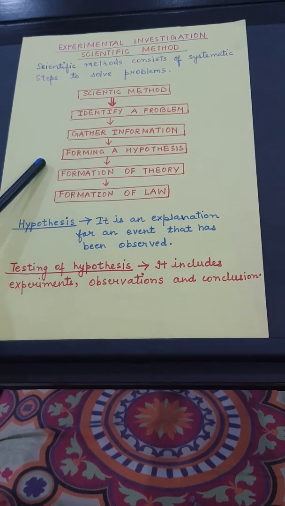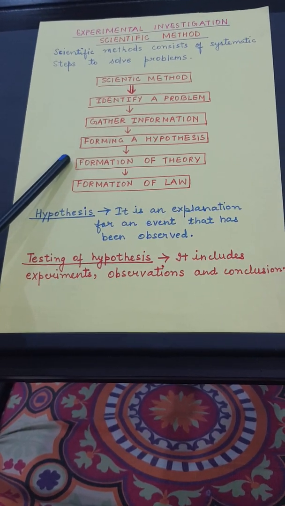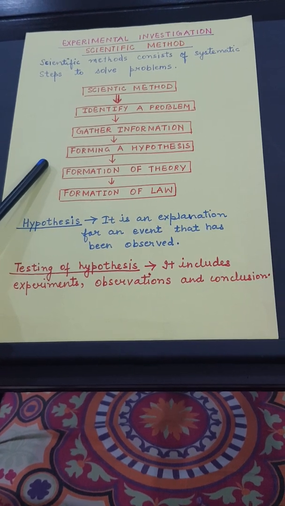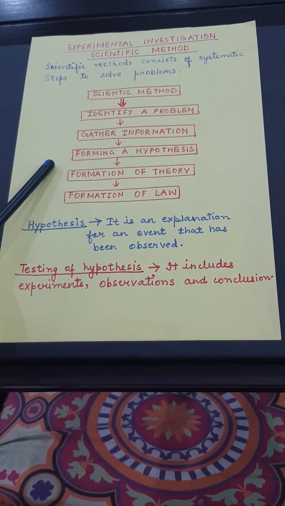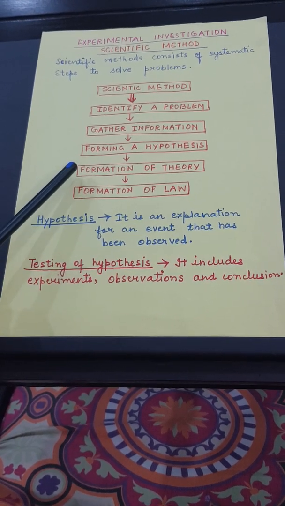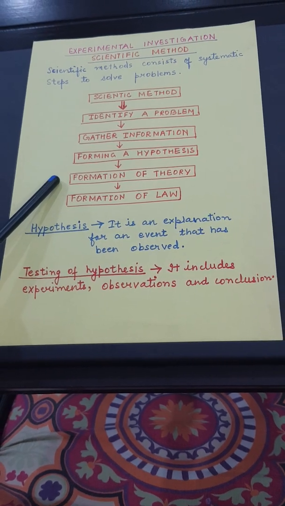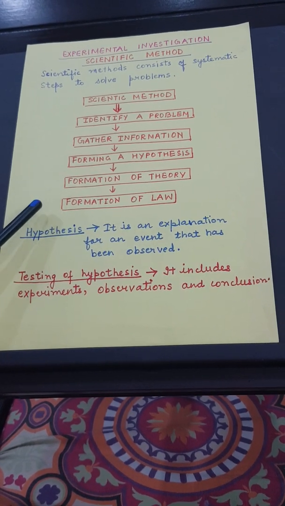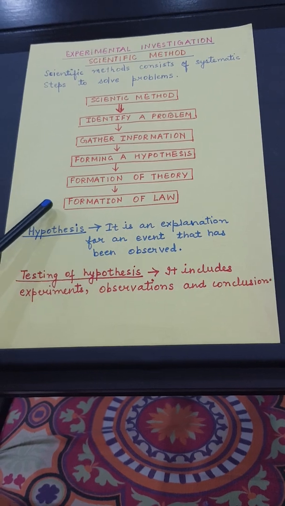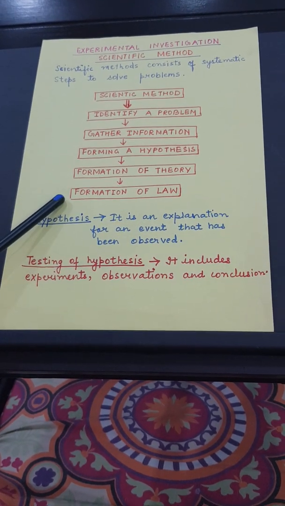Before the hypothesis is accepted, other scientists also perform the same experiments and get the same results. If the other scientists get the same result, then only the hypothesis is converted to theory. And when theory is universally accepted and the results are found to be correct at all instants of time, then it is converted into law.